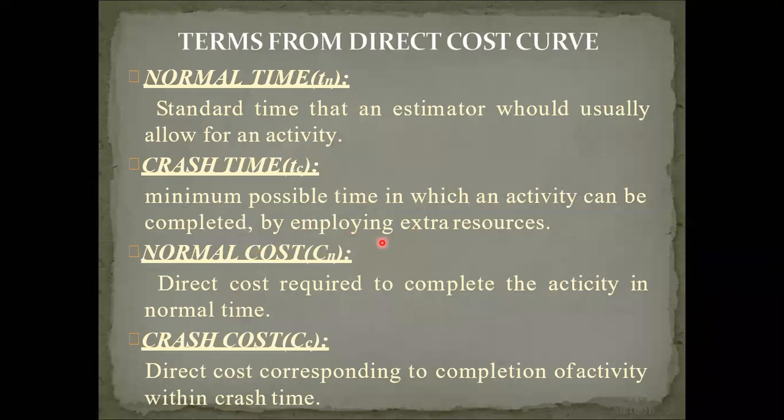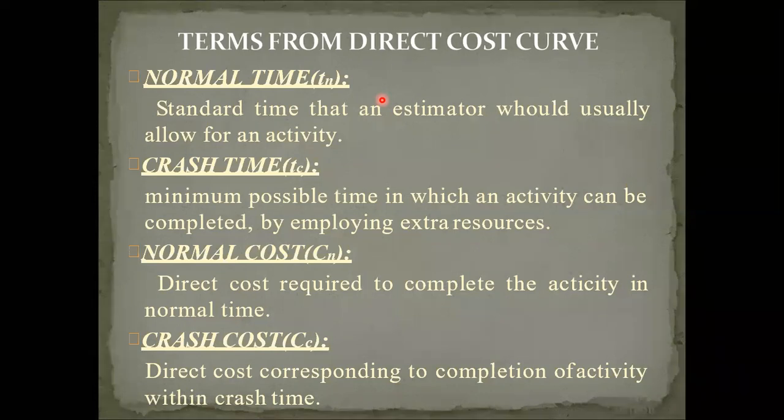So in this definition, two words are important. One is minimum possible time. Minimum possible time means if 15 months is normally required for completion of a house building project, it can possibly be reduced up to 10 months or 12 months. But below that, it cannot be reduced.